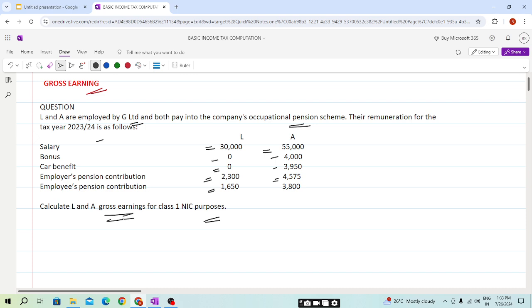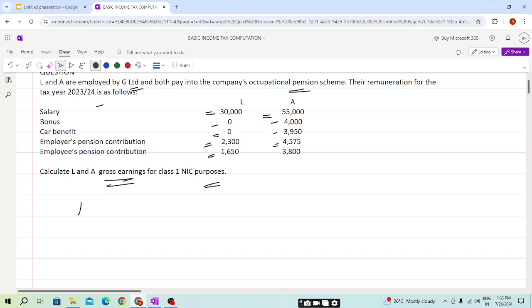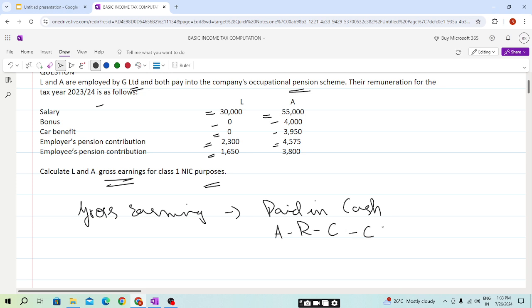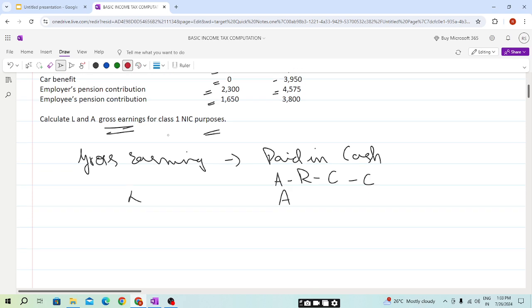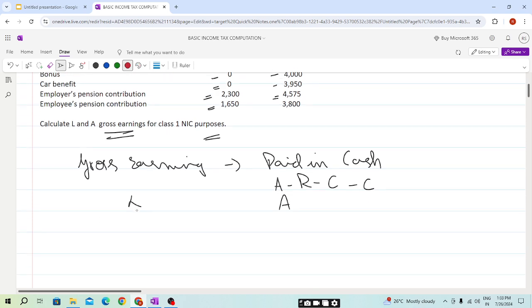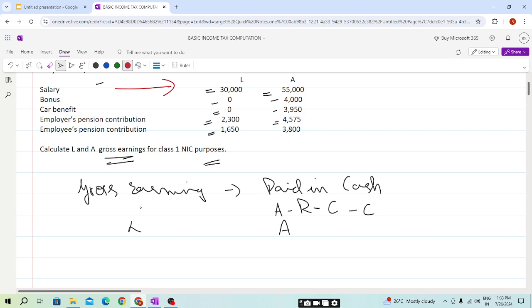So we need to calculate the gross earning. Students, the gross earning will include all amounts paid in cash and assets readily convertible to cash. So here for L and A we need to calculate. Salary is paid in cash, so it will be considered, because it will be paid directly to the bank.